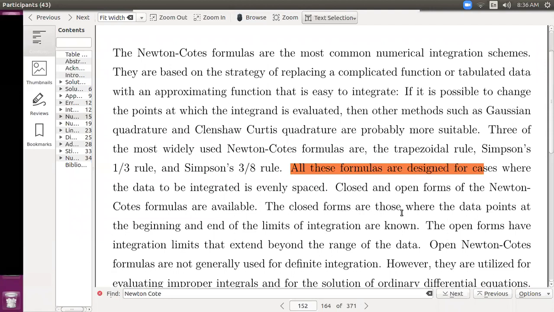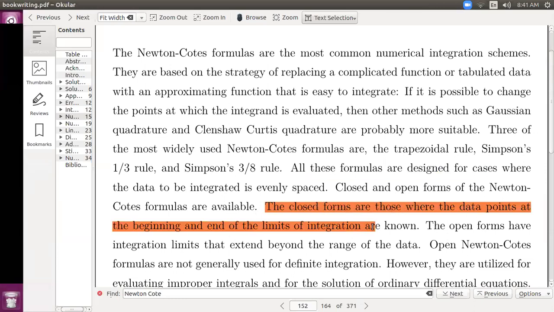The closed forms are those where the data points at the beginning and end of the limits of integration are known.